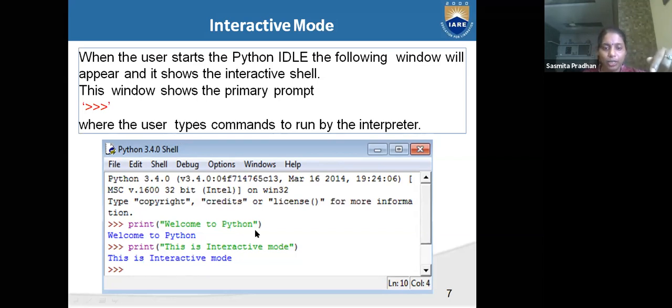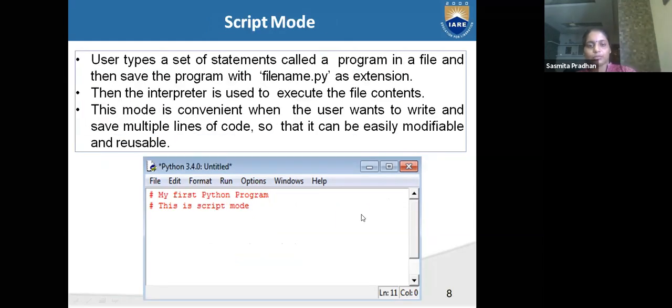When we want to run, see here: file, edit, shell, debug. Here, if we want to run, go to run, and then we will get the output. In scripting mode, first we will write the program, after that we will save it.